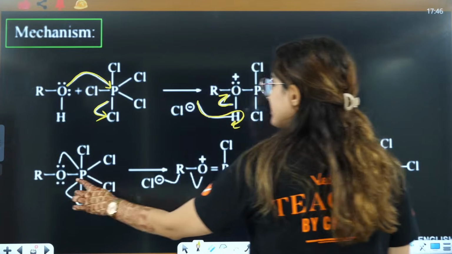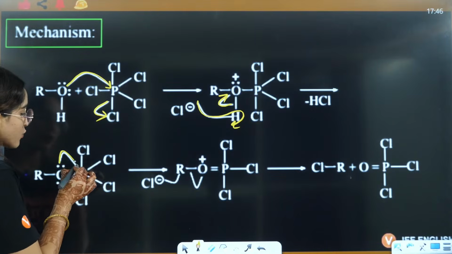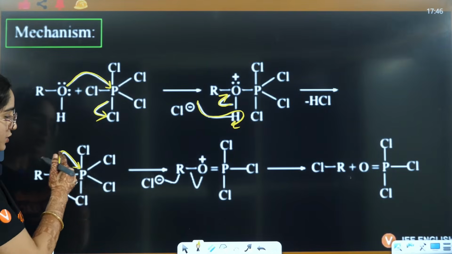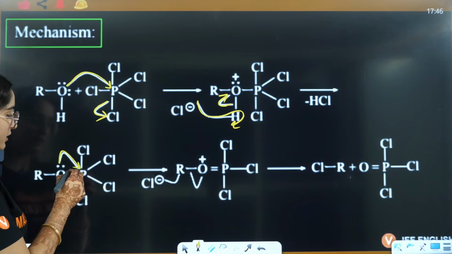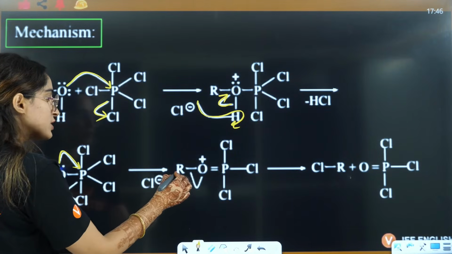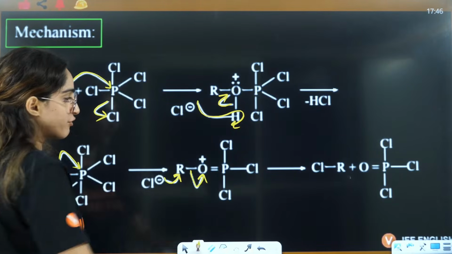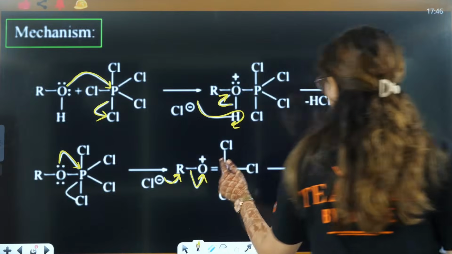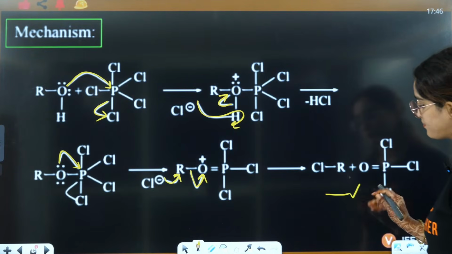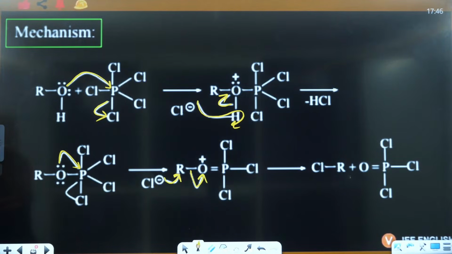PCl4 and this is OH. Now internal attack will be there. These lone pairs are going to attack on the phosphorus, because phosphorus is electron deficient. So it will attack on the phosphorus, and here you will have a double bond and positive. Again the Cl will attack on this particular alkyl group. These electrons will shift here. You will have the elimination of POCl3, and RCl will be formed here. Okay, POCl3 and RCl will be formed here.